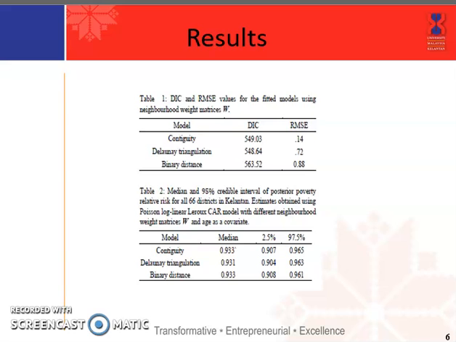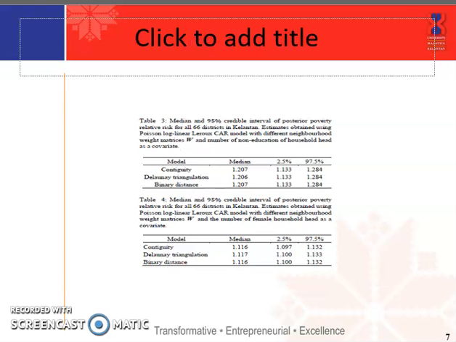Estimates are obtained using the Poisson log linear Leroux model with different neighborhood matrices and average age, number of non-education, and number of poor household heads as covariates. From the result, we can say that the choice of the neighborhood matrices has little effect on the result. Both the relative risk and credible intervals were consistent across the 3 different neighborhood matrices.